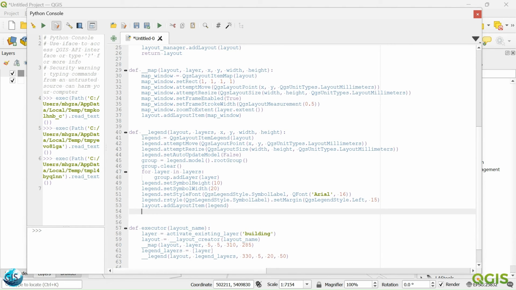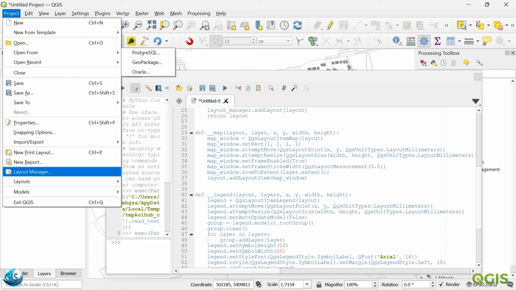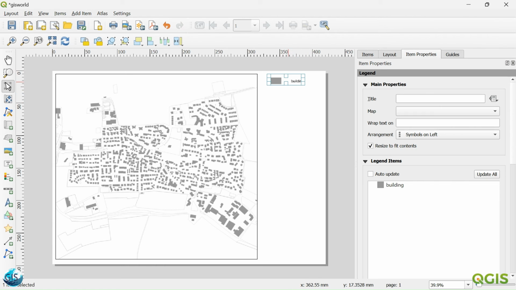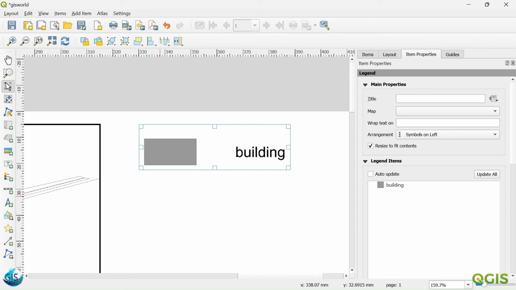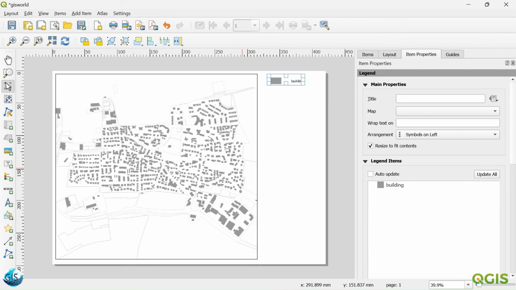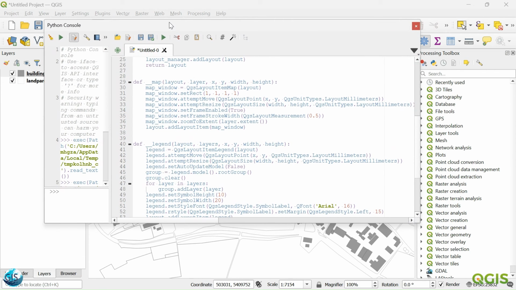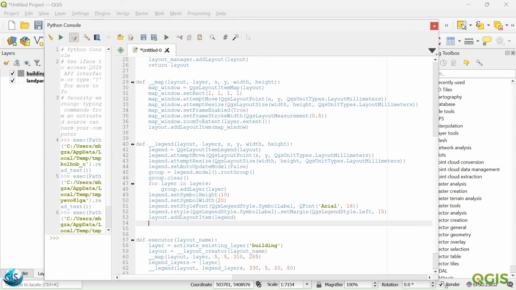So maybe we can run it again. We will go back to the layout, QGIS. Yes, perfect. You can see that it's not really nice and beautiful, but it works. Here you can see how you can customize everything inside your QGIS without doing anything manual. You can customize any symbol, any layout with that. With one button, again, everything will be run and refreshed. Good. I think we have already finished this part.